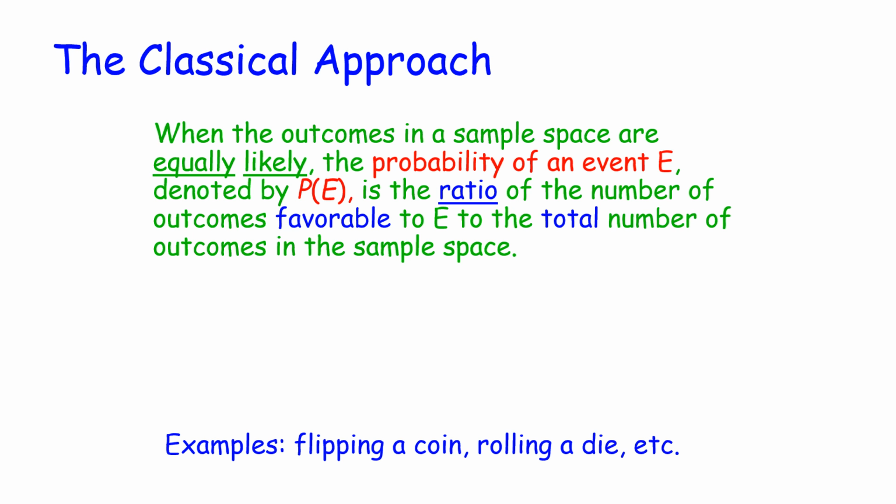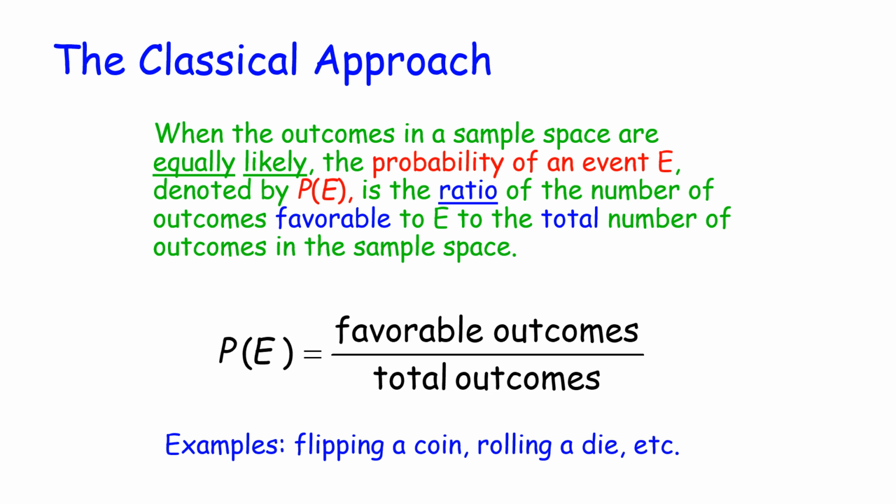The classical approach. When the outcomes in a sample space are equally likely, the probability of an event, E, denoted by P of E, is the ratio of the number of outcomes that are favorable to E to the total number of outcomes in the sample space. So here we'd have P of E equals favorable outcomes divided by total outcomes. Some examples of this would be flipping a coin, rolling a dice, things like that.